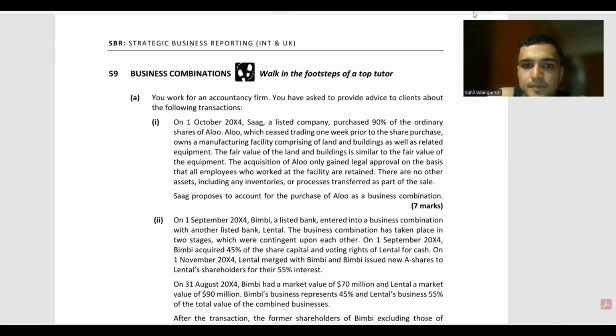Here we can see that during the acquisition of Alu, we only gained legal approval on the basis that all employees who worked at the facility were retained. Therefore, the inputs were in place. However, there are no other assets, including any inventories or processes, transferred as part of the sale. That means there were no processes in place that can convert these inputs into outputs.